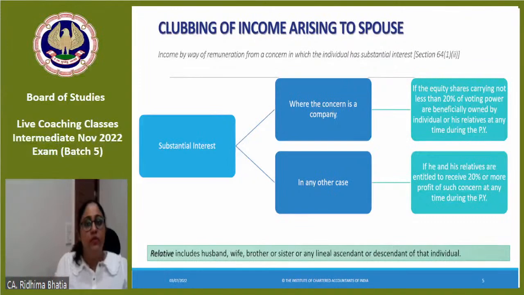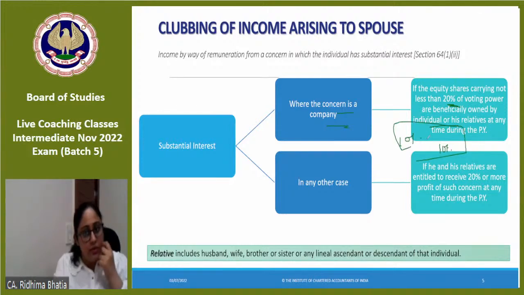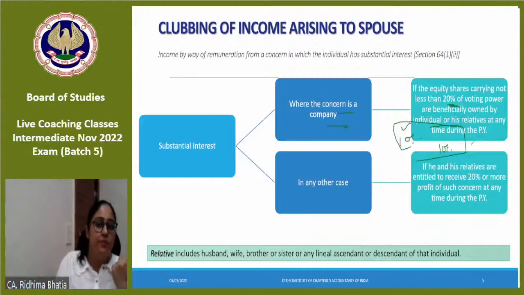This we got. अगर we are talking about a concern which is company, then 20% or more of the voting power held by the individual or his relatives. यानी अगर individual का सिर्फ 10% share है, but उसका brother का भी 10% share है, that means substantial interest हो गया. So, agar Mr. Ambani has only 10% share and his son has 10% shares, that means it's a substantial interest wala company where the individual has a substantial interest.